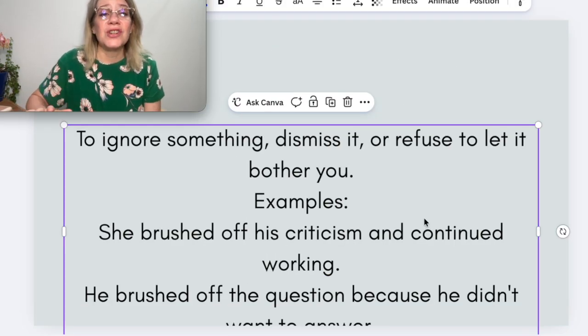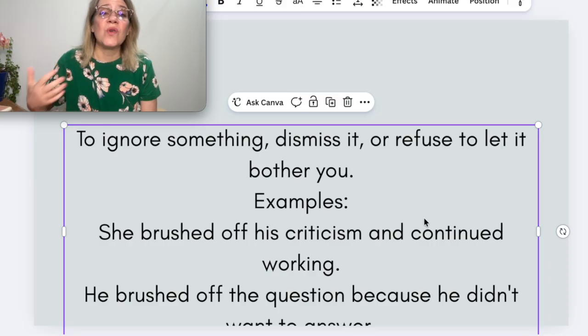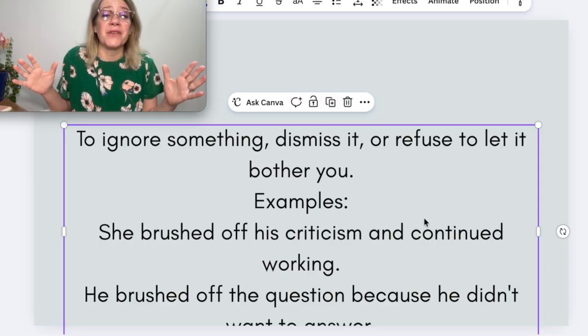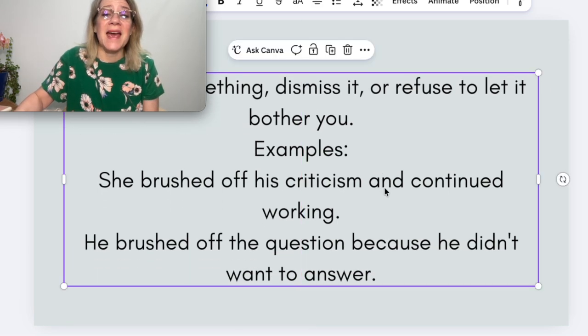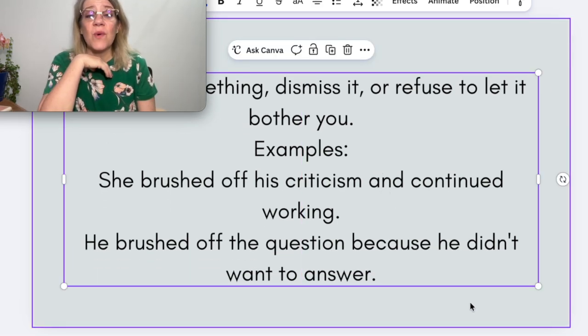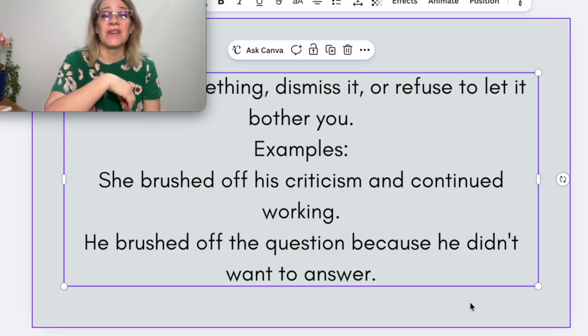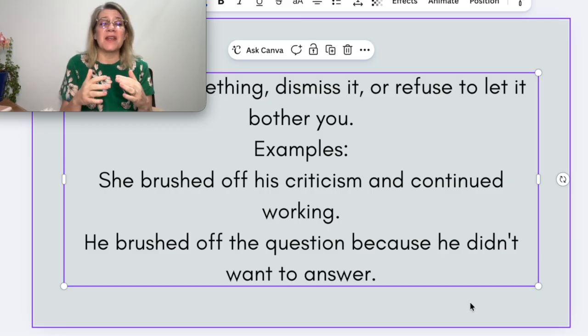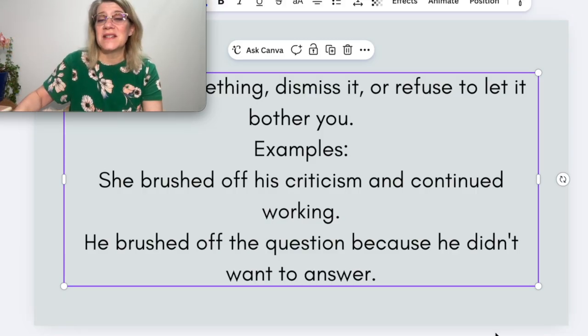And to brush something off is to ignore it, to dismiss it or refuse it, to not let it bother you. She brushed off his criticism and continued working. He brushed off the question because he didn't want to answer it. If you brush off criticism or brush off their judgments, that's kind of healthy. But to brush off a question because you don't want to answer, that's avoidance. To brush something off, you just don't want to pay attention to it. You dismiss it or you ignore it.